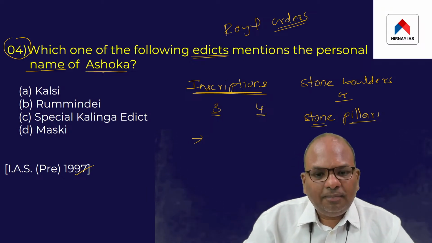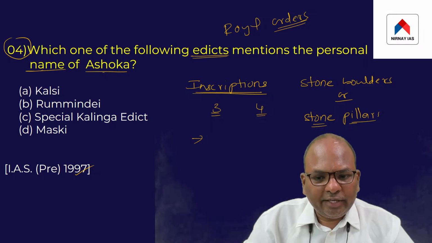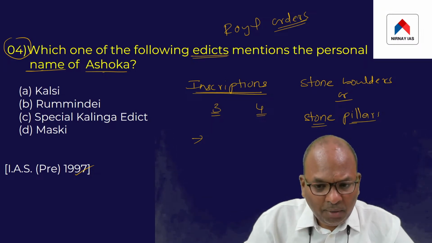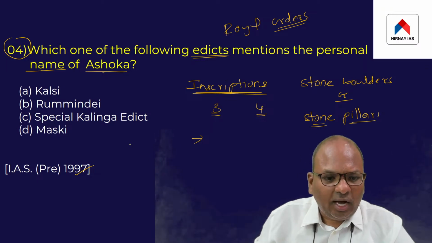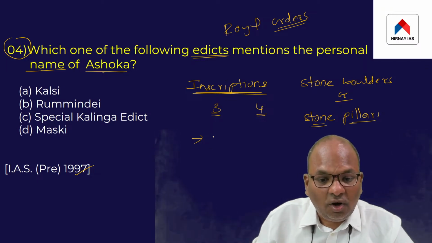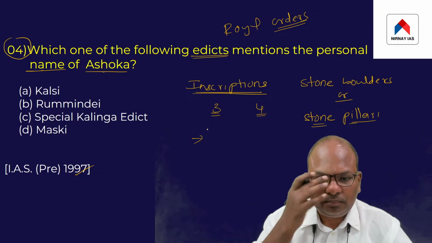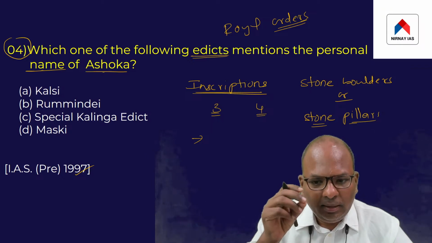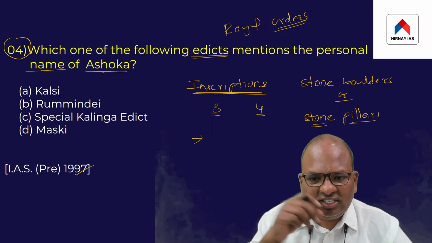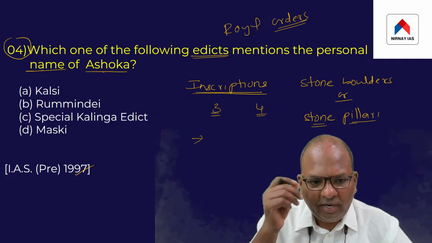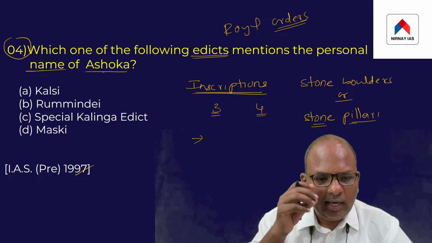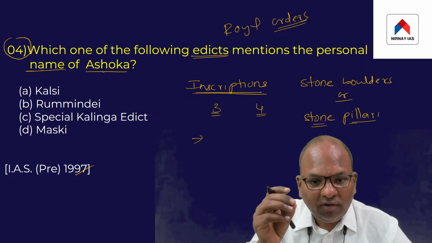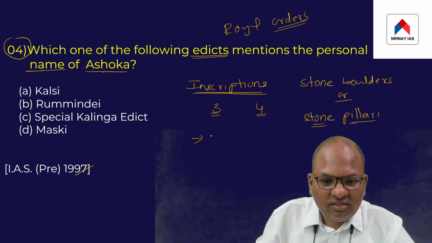So the point is, in most of these inscriptions which are found spread across the Indian subcontinent, Ashoka did not issue these inscriptions on his personal name.